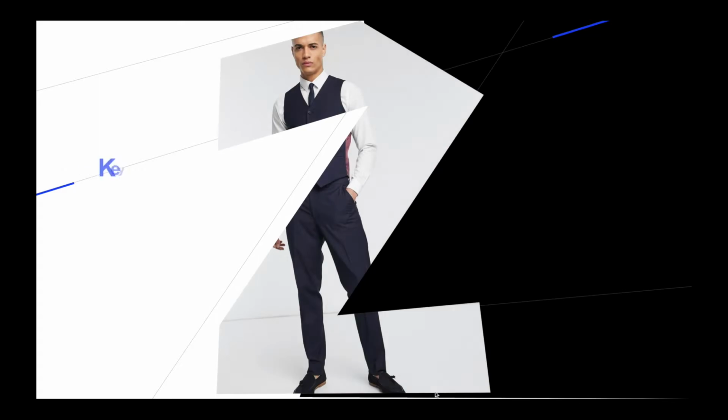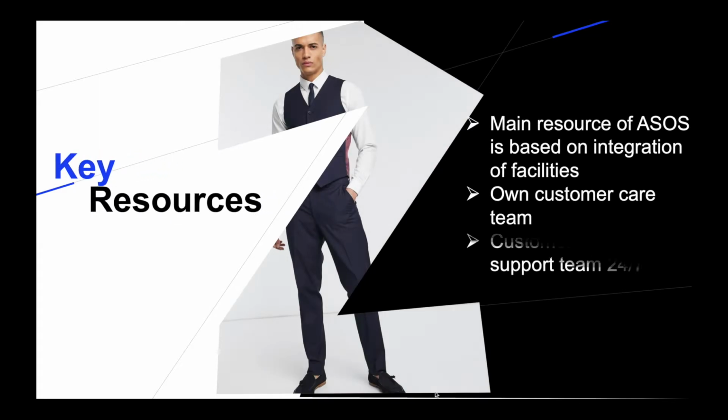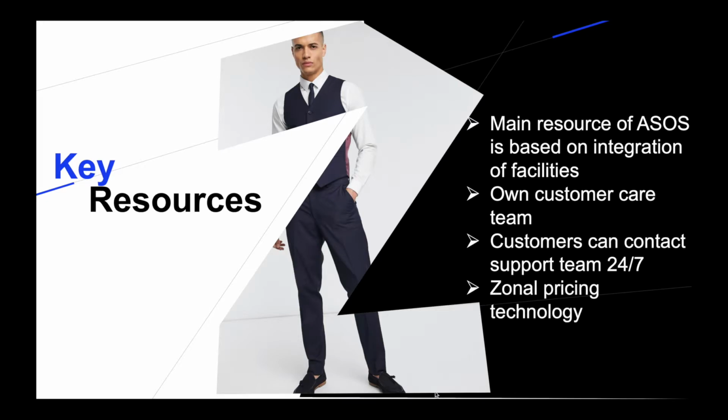This part is about key resources. Their main resources are based on collection facilities, which include return centers in Australia and Switzerland, and fulfillment warehouses in Europe, China, and the US. Besides, it also has its customer care team, and customers can contact their support team 24/7. Asos also uses zonal pricing technology to give the corresponding price to different regions, which makes it easier for Asos to change the price in each market.